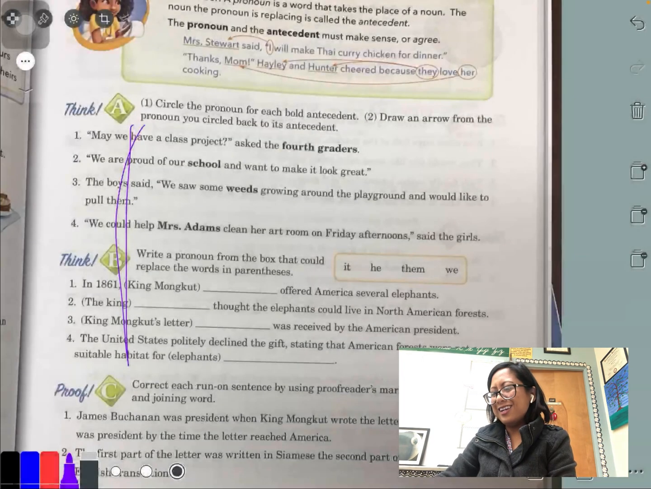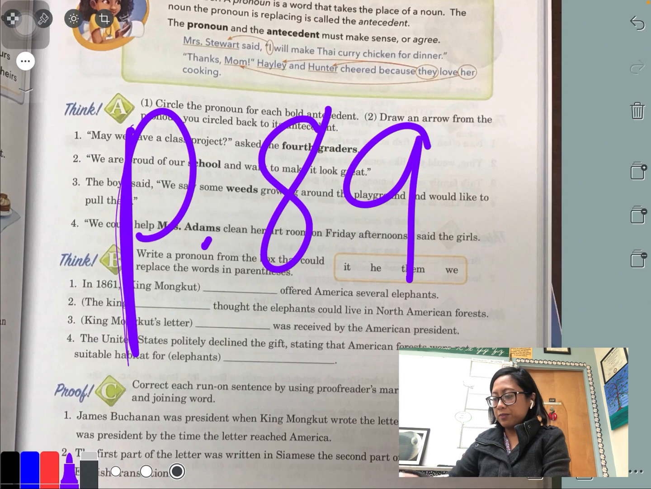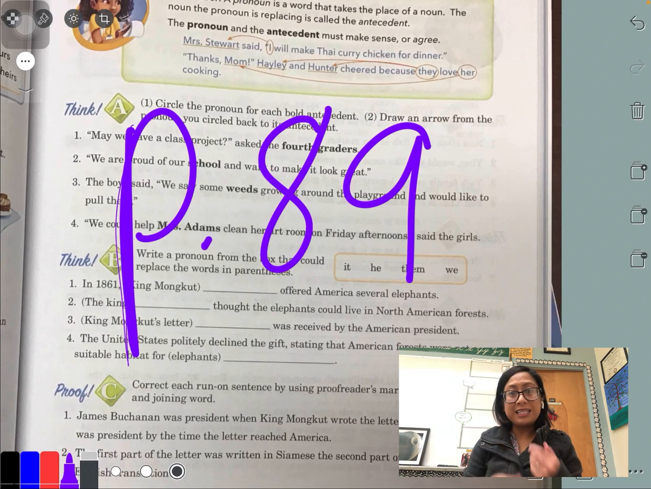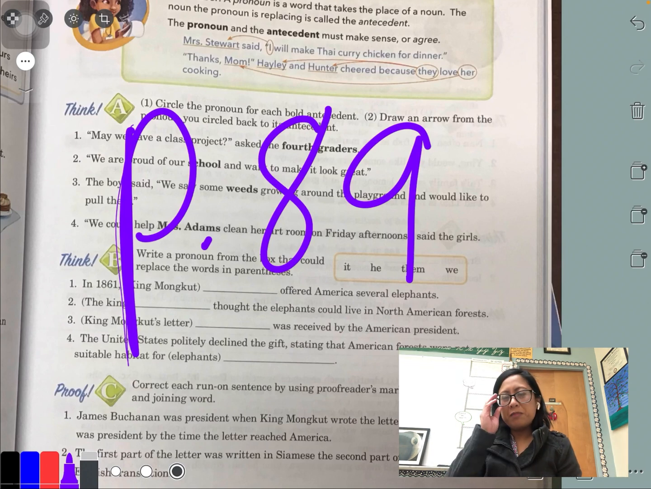Okay, page 89. Cool. So remember, we're learning about pronouns. And the pronouns take place of a noun. I don't have a chart, I'm sorry, but I'll bring one up for the next lesson tomorrow. But the pronouns include I, you, she, he, it, we, they, me, you, him, her, it, us, them, my, mine, your, yours, his, her, hers, its, our, their, and theirs.